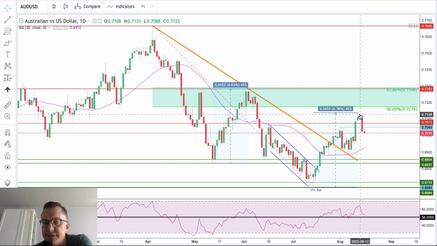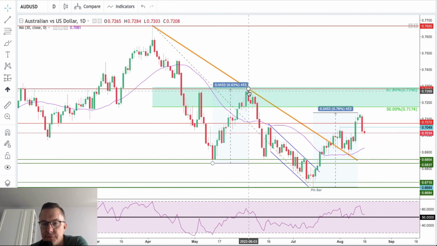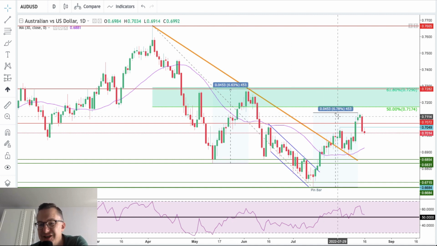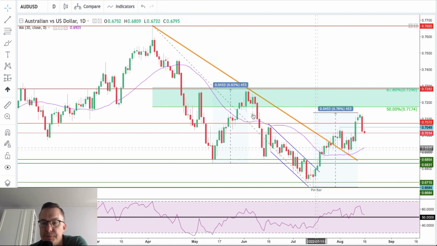So please notice the two very interesting things on this chart. First thing is that the last bounce, last correction, this is the upside correction, of course, was 6.63%. This one was just slightly higher so far, 6.78%, almost 100% in terms of the correction and the target level.